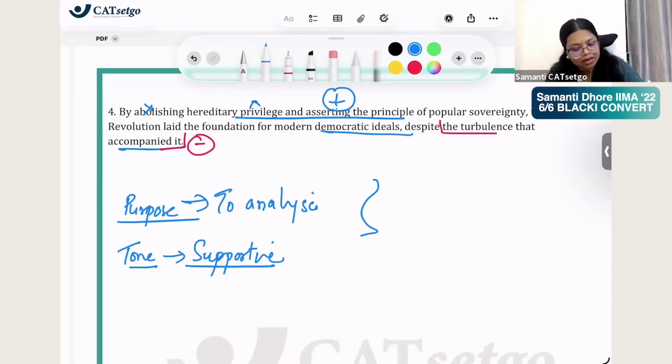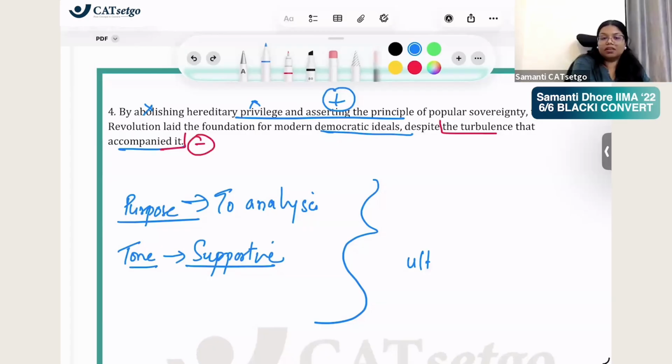Okay. And similarly, if the author would have done ulta, if the author would have been like, French Revolution might have abolished privileges and brought democracy, but the turbulence that followed hit France really hard, making it take years to revive from it. So this time we are acknowledging that yes, it has done positive, but the negative was so heavy that France had to pay the price for it for years to come. Then here also analysis is happening because you are telling the positive also, but you are focusing more on the negative side of things. So ulta of it would be critical.